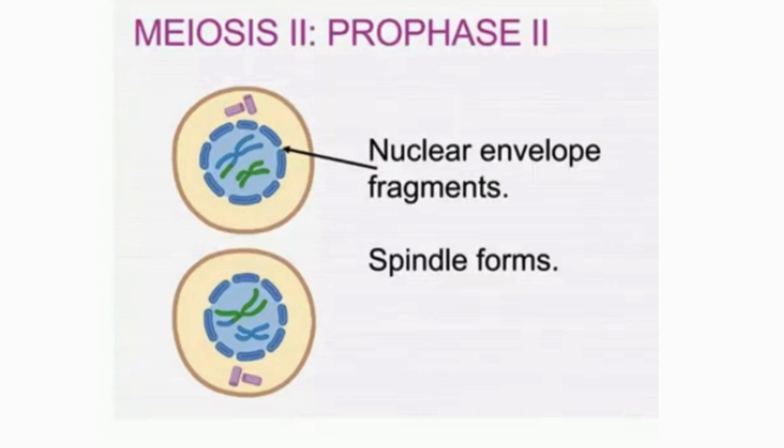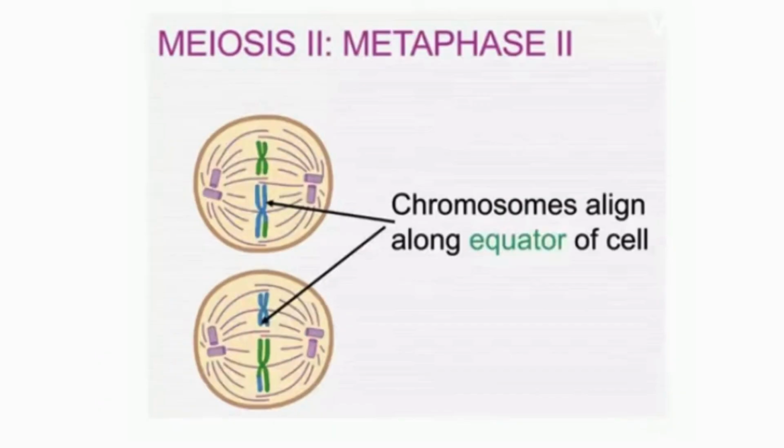In prophase second, the chromosomes condense again if they decondensed in telophase first. So the nuclear envelope breaks down and the spindle apparatus reforms. In metaphase second, all the chromosomes align along the equator of the cell. So in metaphase second, the chromosomes, each with two sister chromatids, align individually along the cell equator.